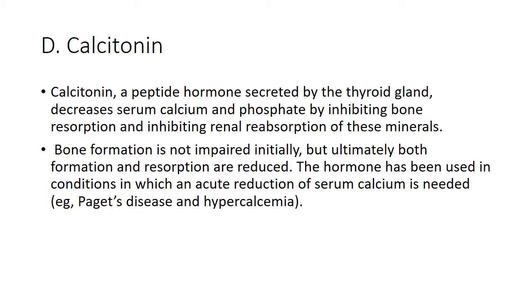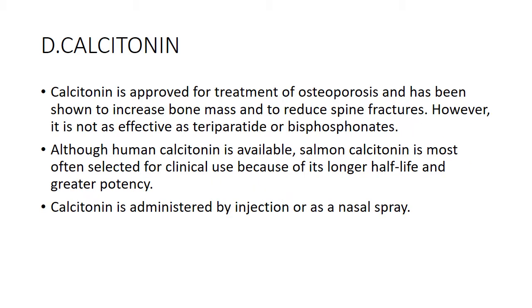Bone formation is not impaired initially, but ultimately both bone formation and resorption are reduced. This hormone has been used in conditions where we suffer with acute elevation of serum calcium, like in Paget's disease and hypercalcemia. Calcitonin has been approved for the treatment of osteoporosis, and it increases the bone mass and reduces the spine fractures. However, we must remember that it is not as effective as teriparatide.